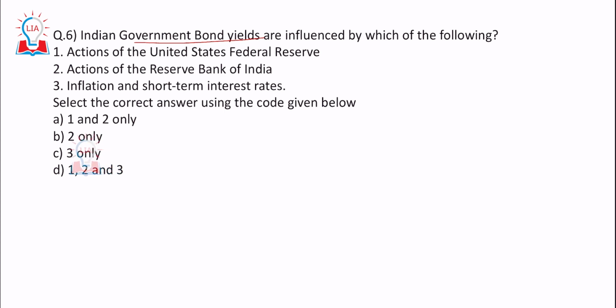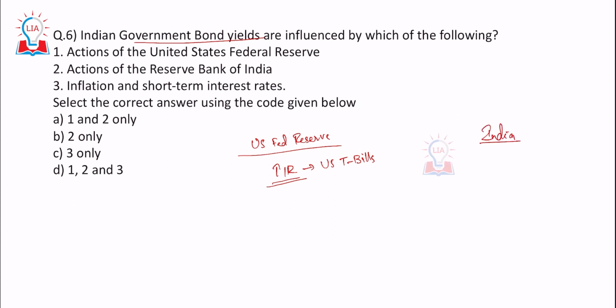Let's suppose the US Fed Reserve increases the interest rate of US Treasury bills, US T-bills. If it increases the interest rate of US T-bills, what would happen in India?